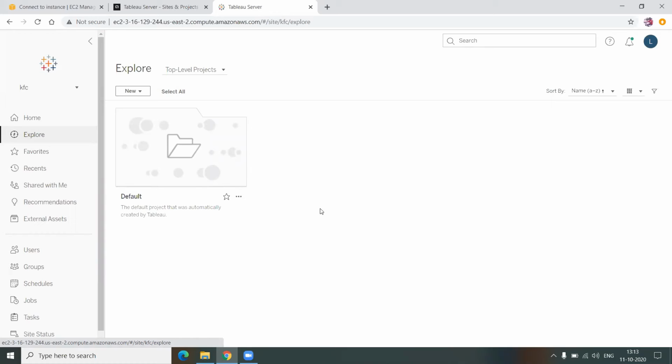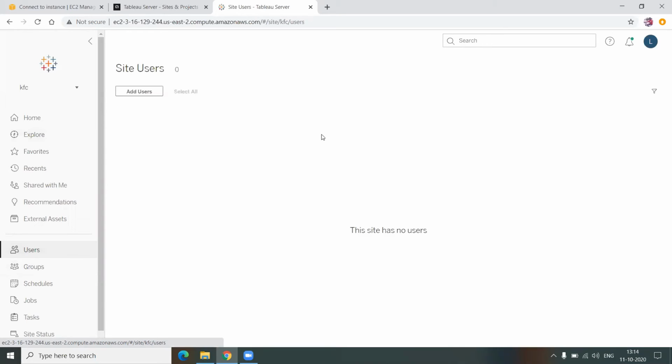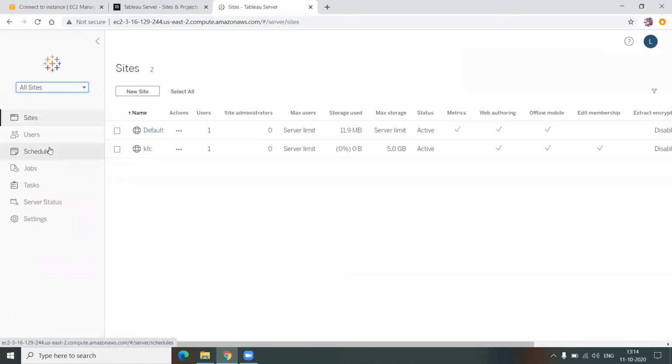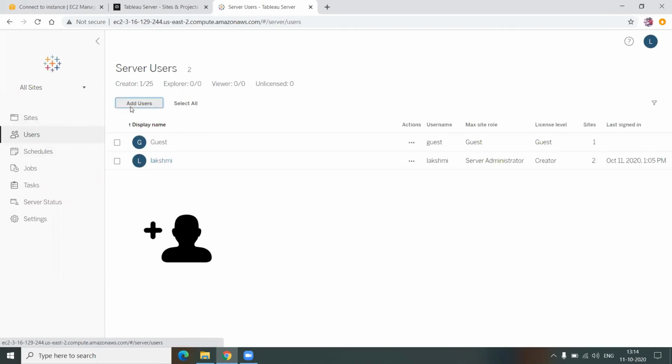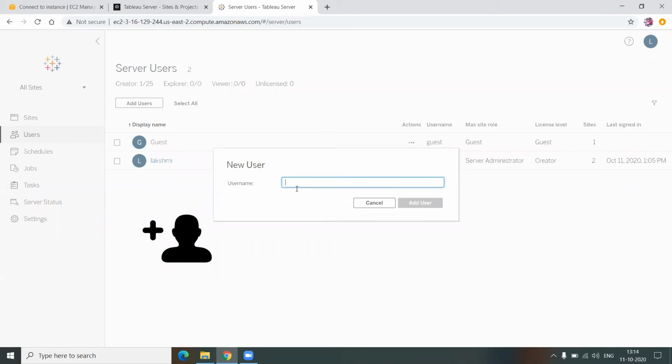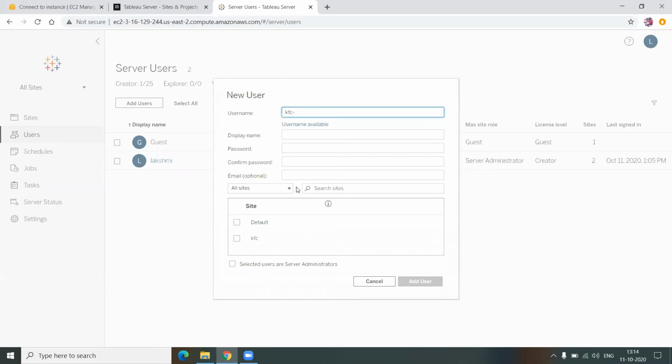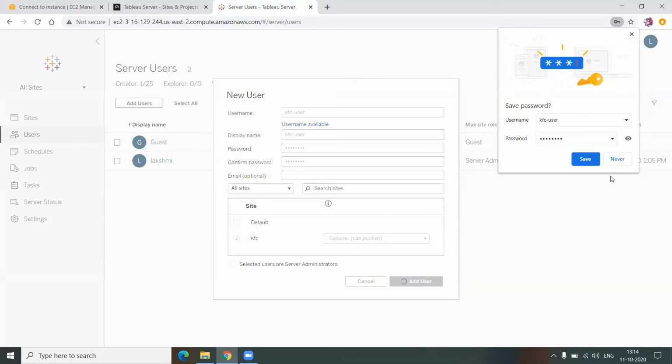So how can I set up the same thing? How can I give the users permissions? I'll quickly create a user from the manage all sites option so that you will see more options there. Let's say I have a user who's a KFC user. I'll give the username as KFC user, and I'll give his password. Email is optional. Here I'll define what site he should be accessing. I'll say KFC. This is fine, leave it. I'll say add user.